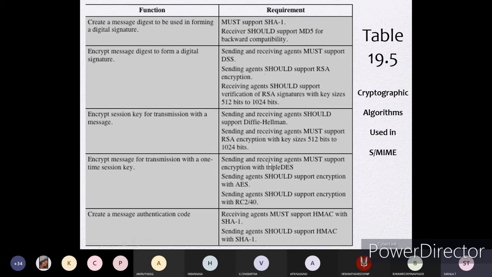How to create that one? The receiving agent must support the HMAC with SHA1, and the sending agent should support the HMAC representation.